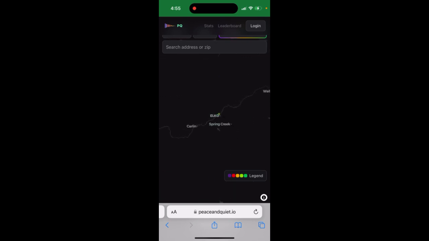So yeah, maybe here people are voting on how safe the area is, and people just keep voting on the areas. You need to sign up to vote. So something like that.